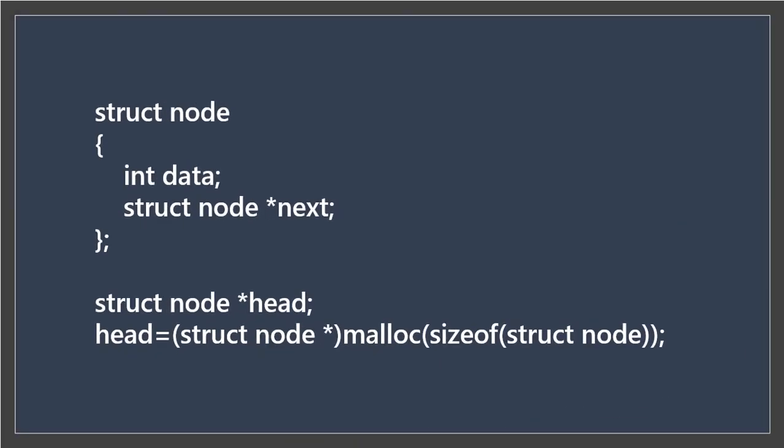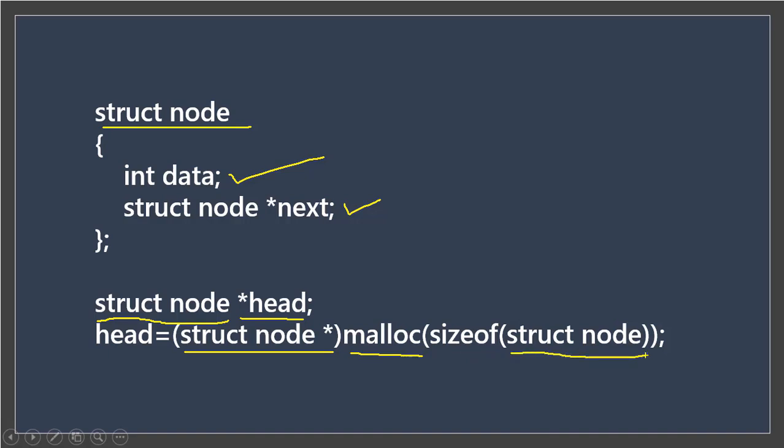Let's take one more example. Here I am creating one linked list node. You can see here struct node. The first part is data and the second part is a pointer which will hold the address of another node. So to create a node, I am using struct node as a data type and I am creating this pointer. Now I am assigning memory dynamically. To do that, I am using the struct node star malloc function, and in the malloc function, in sizeof, I am once again using this struct node. See, at 3 different places I have used this complex data type.